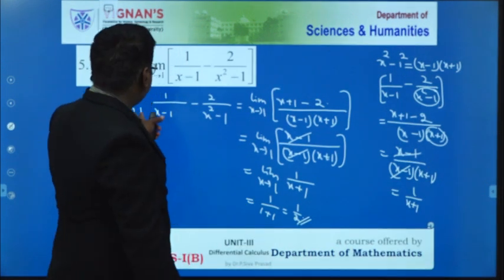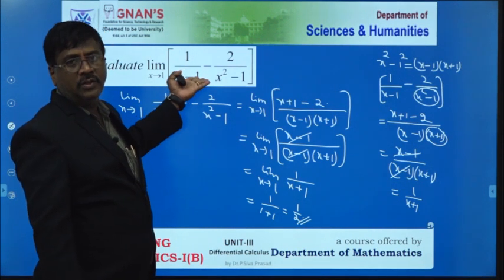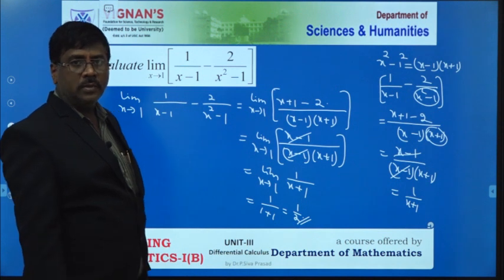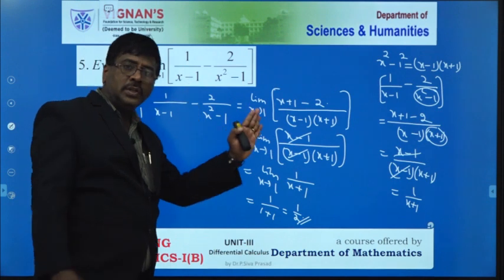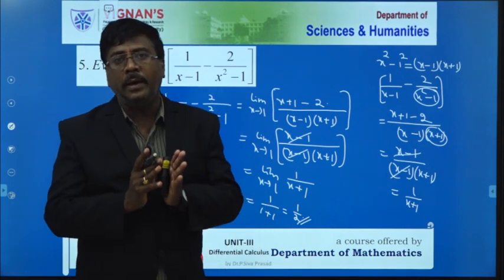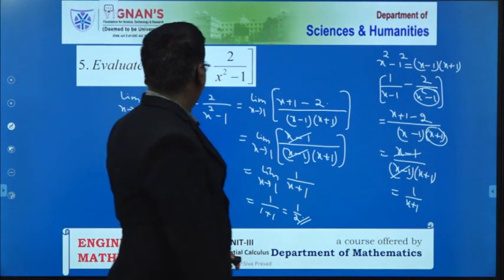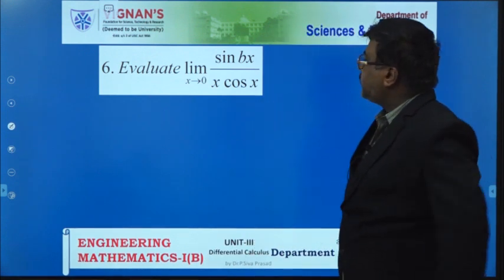If you take x value as 1 in the given problem, then automatically you will get 0 in the denominator. This is the infinity value. 1 by 0 means nothing but infinity. So that is not the right process. So here the x value reaches some fixed point, the function f of x reaches a particular real number. That value you have to evaluate. Okay. Now, the sixth problem, please all of you do this.